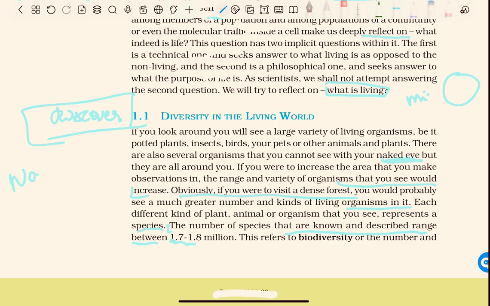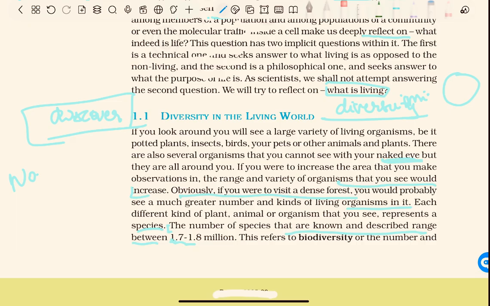This refers to biodiversity. Diversity means variety of plants, animals, organisms, or anything.